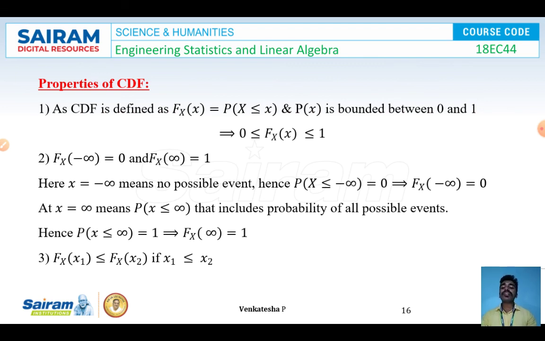And at x equal to plus infinity, P(X less than or equal to plus infinity) includes the probability of all possible events. So in this case the value will be equal to 1, hence F_X(infinity) is equal to 1. Third and last property of the CDF: F_X(x1) is less than or equal to F_X(x2) if x1 is less than or equal to x2.